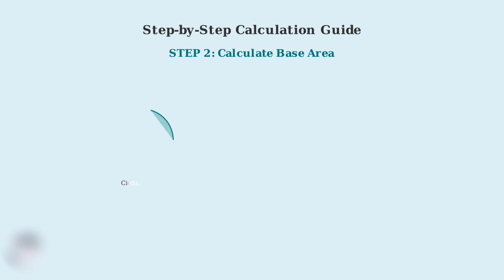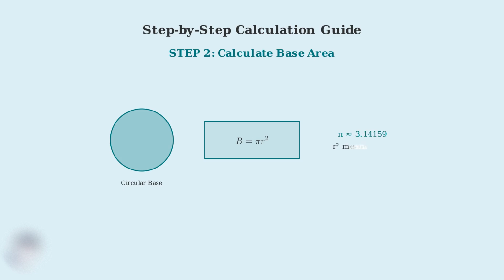Step 2. Calculate the area of the circular base using the formula B equals πr². This gives us the area of the circle that forms the bottom of our cylinder. Remember that pi is approximately 3.14159, and r² means r multiplied by itself. This formula gives us the area in square units.